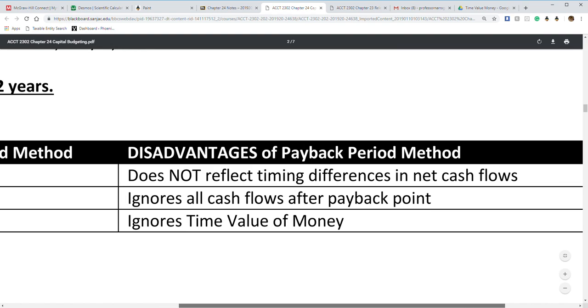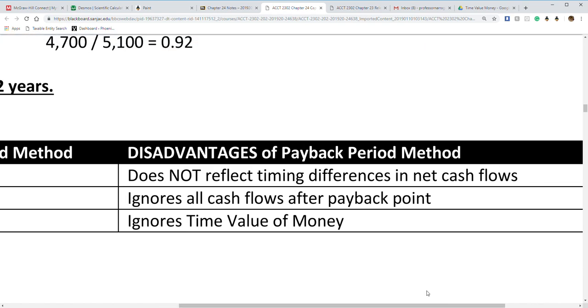Disadvantage over here is that it does not reflect timing differences in net cash flows. This one assumes cash flow is going to stay the same every year. It's not always the truth. It's not always the case. It also ignores all cash flows after. So it doesn't even tell us how much profit we're going to make after that. It just cares about when we pay it back.